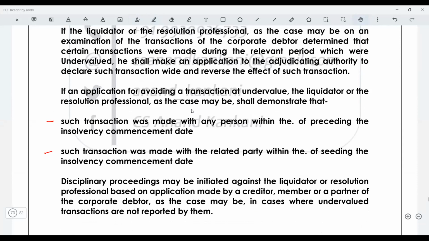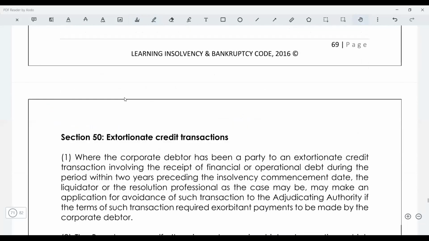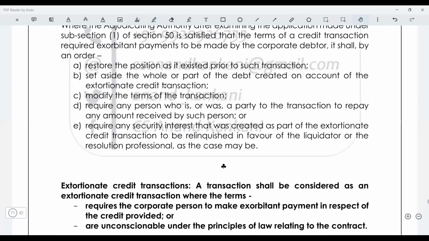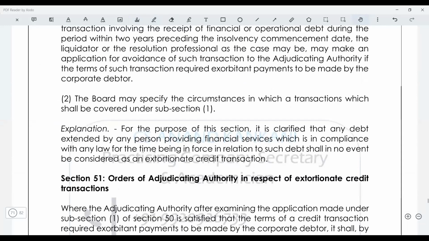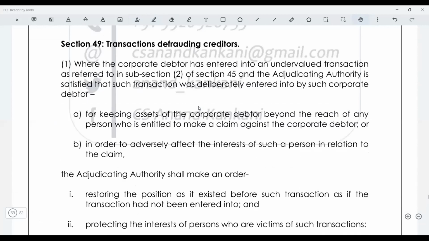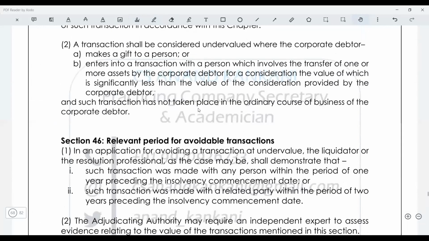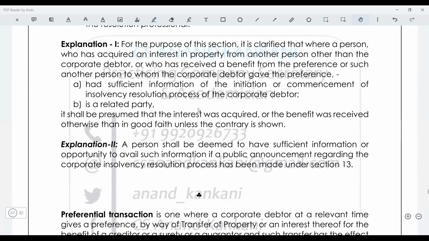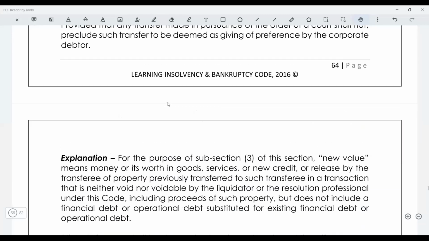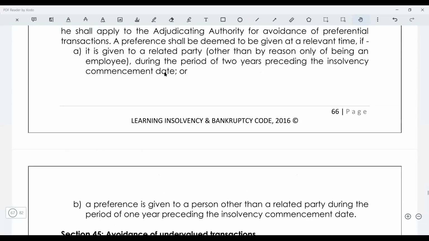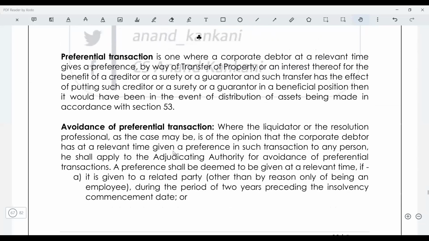So same way, undervalue transaction, then you have extortionate credit transaction. Again, I've explained extortionate credit transaction here. These are the transactions which are, I would say, important from your exam perspective, because they have not asked you in the exam. What I have done here, I have made a compilation of this. So let's first read what is here and then try to read the section.